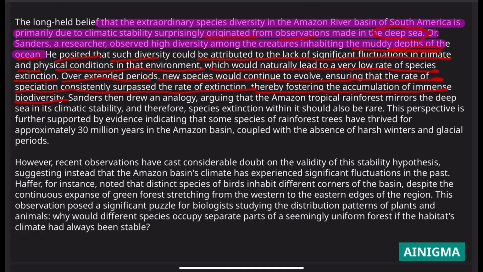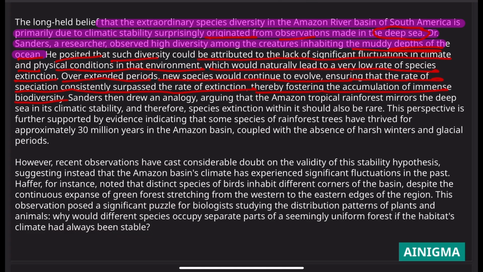The habitat is continuous, and the climate is stable. There is no fluctuation in the environment. Due to that, the rate of extinction is extremely low, and the rate of new species generation, or the evolution of species, is constantly surpassing the rate of extinction. Thereby, the accumulation of immense biodiversity is occurring. There is a huge amount of diversity in population in the Amazon River. This is the reason that Dr.